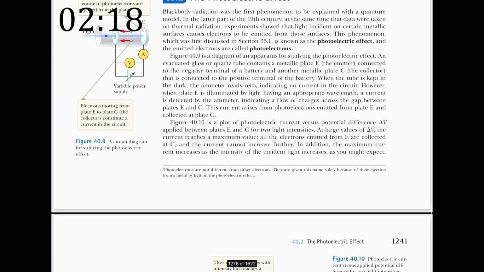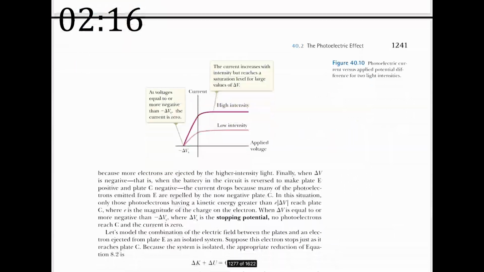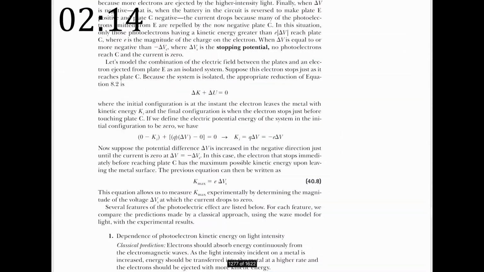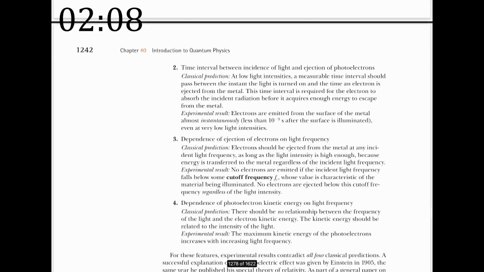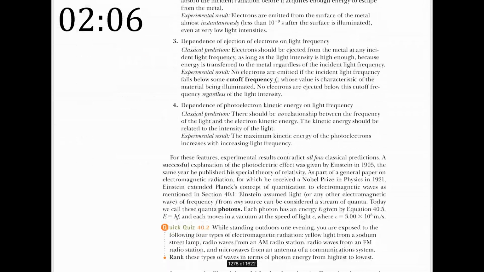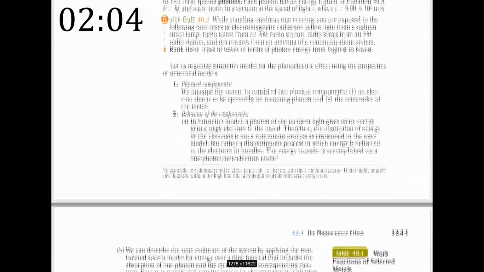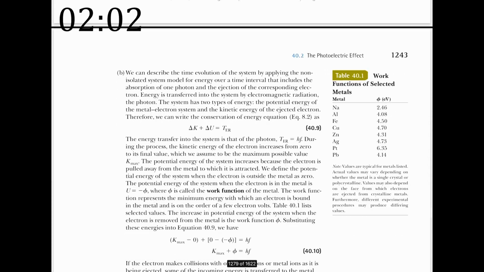The photoelectric effect, photoelectrons. We have a graph. We have kinetic and potential energy. The sum of them equals 0. That looks pretty cool. We have a couple of points here. I'm not sure what these points are, but I can't read through them. Just going to keep in mind that those points are probably important.